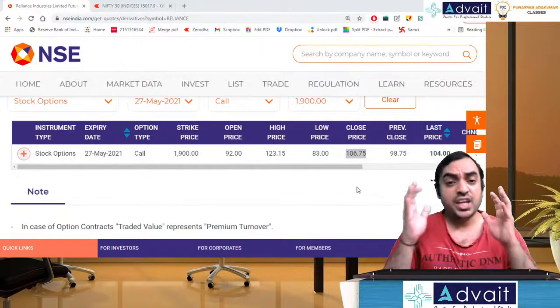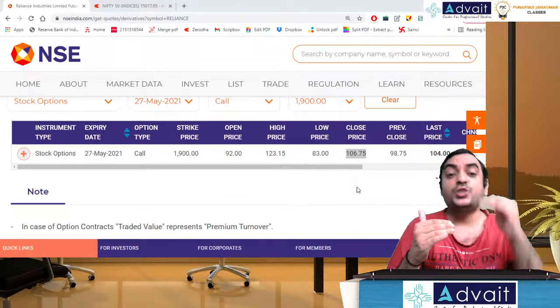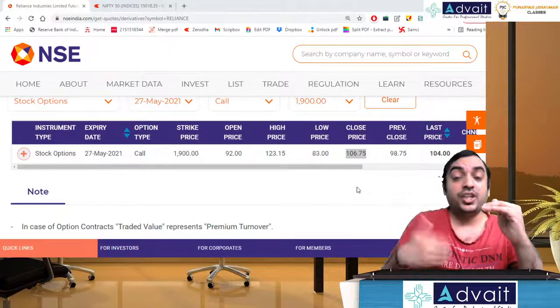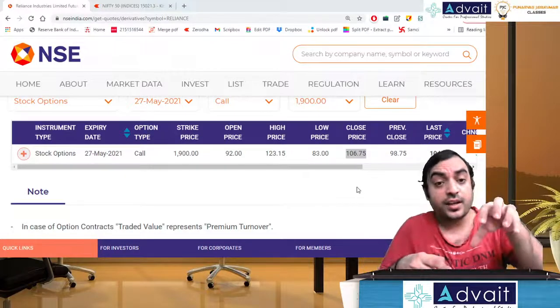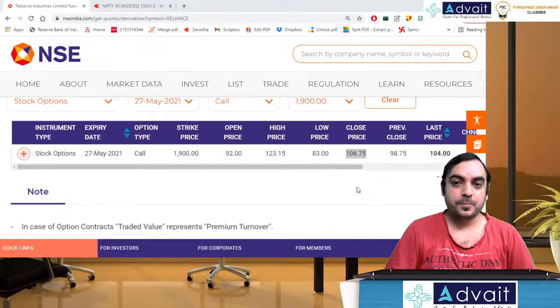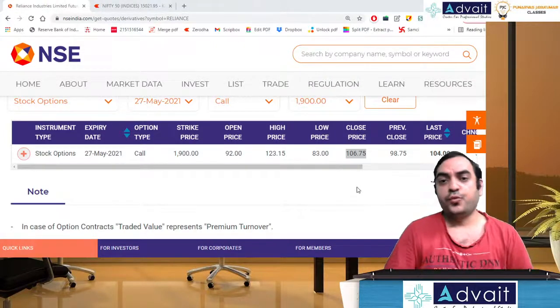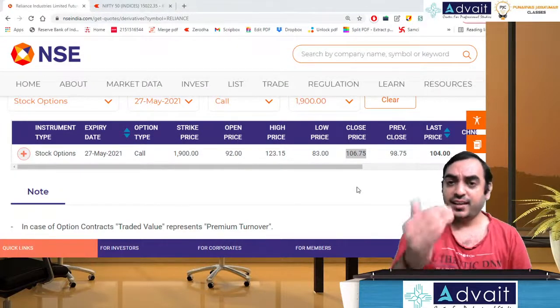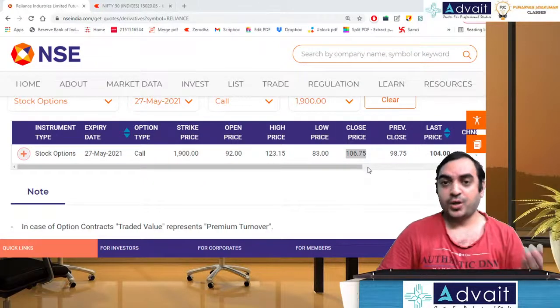So basically, a call option holder has a view that the price will go up, and he gets the money only when the price goes beyond his strike price, what is agreed, plus the premium, the price of the option. And the writer will be moving in the opposite manner. Okay, so these are the terms for the day. Let us come back to the market assessment: what happened yesterday, and what we are going to do today.